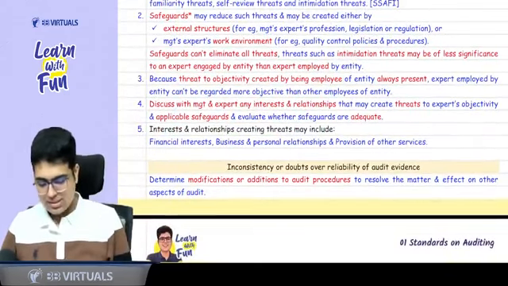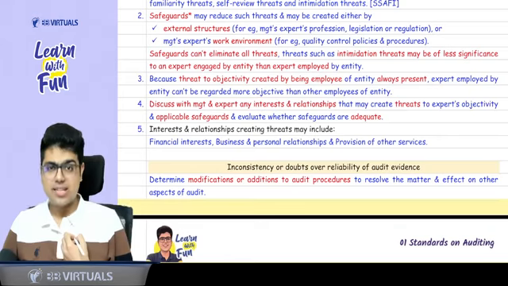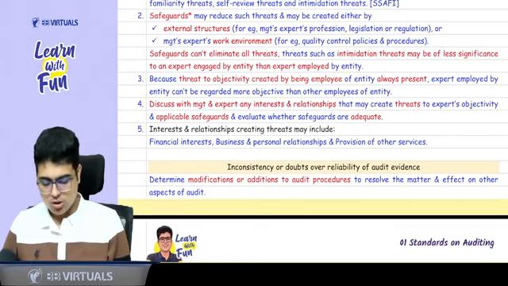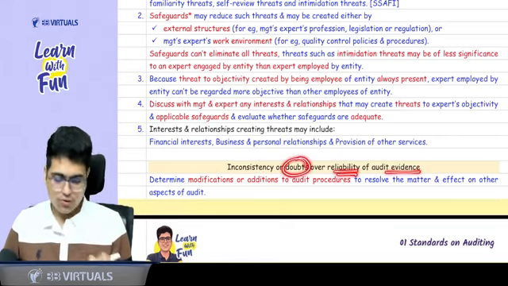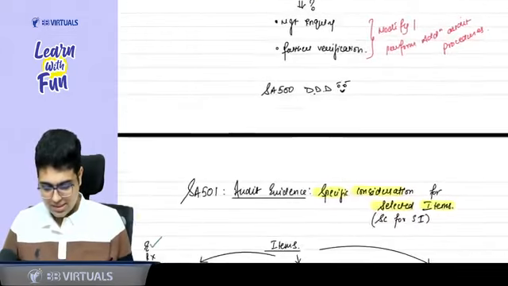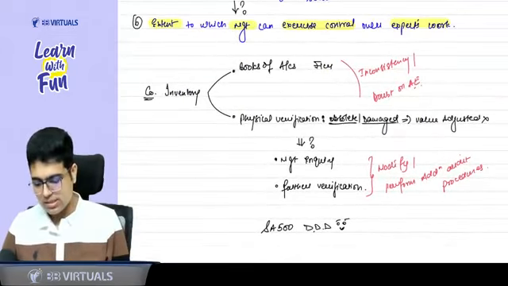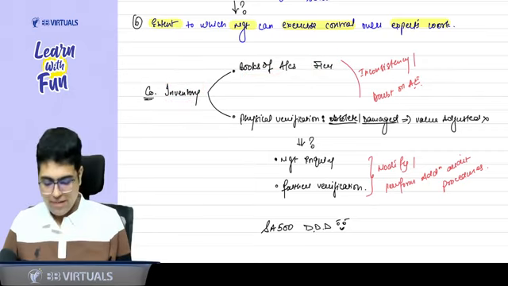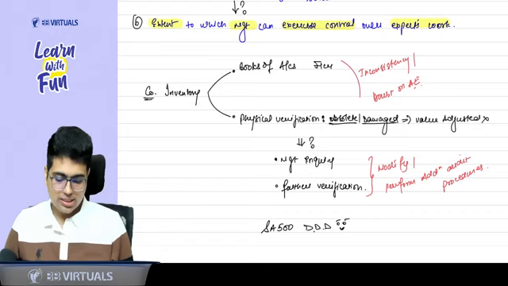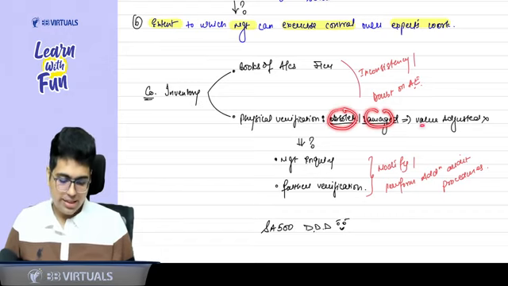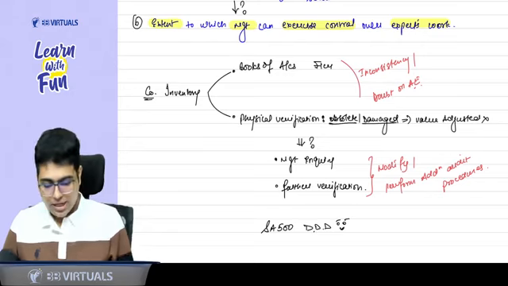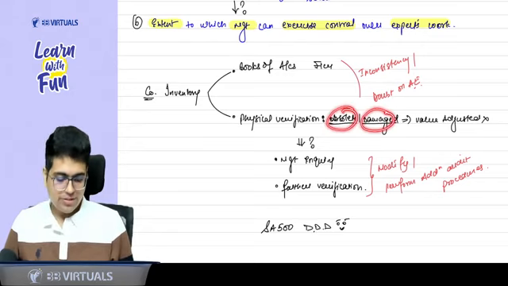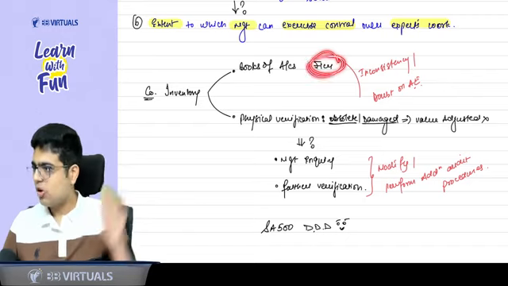So mostly your essay 500 is done. Last topic says whenever there is an inconsistency or there is a doubt about the reliability of audit evidence. Inconsistency or doubt means, for example, company's inventory as per the books of account is 1 crore. But when you physically verify the inventory, you see that the inventory that is obsolete or damaged, its value is not adjusted in the financial statement. So when you see that, that means books of accounts are not proper.